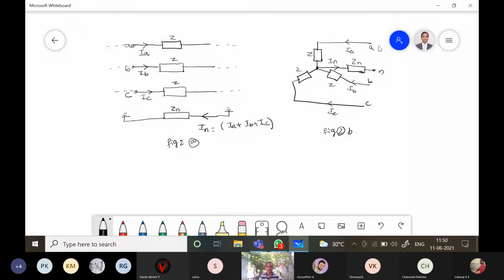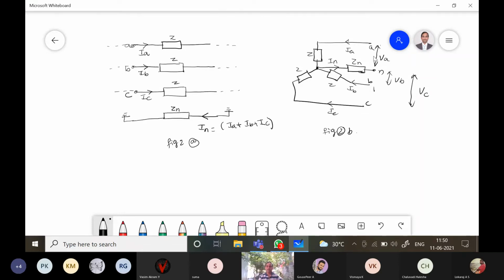That is called the phase voltage from here to here, so that is called VA. And similarly, this is VB and C to N is VC. Or VAN, VBN, and VCN. That is called the phase voltages VA, VB, VC.